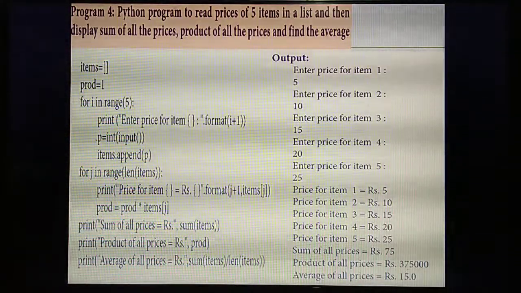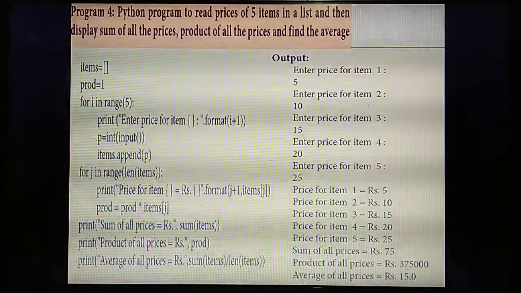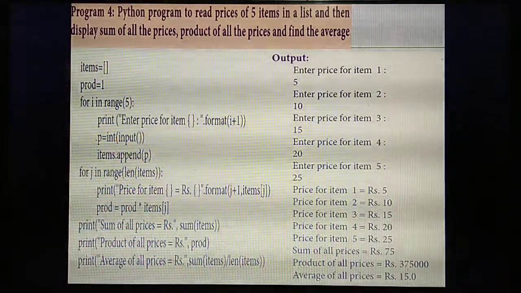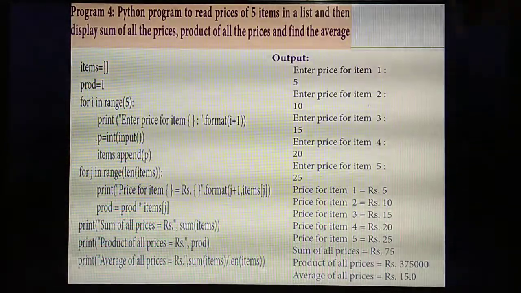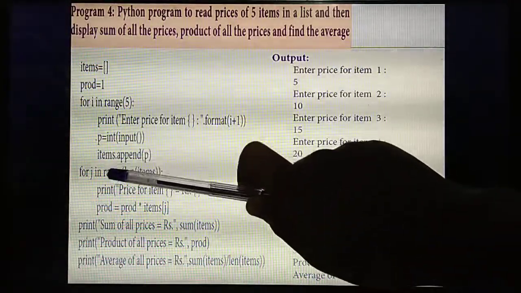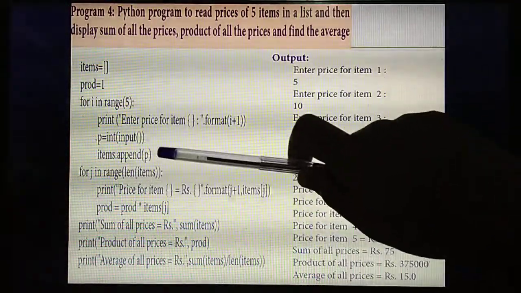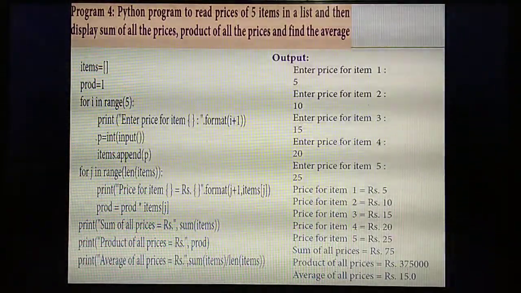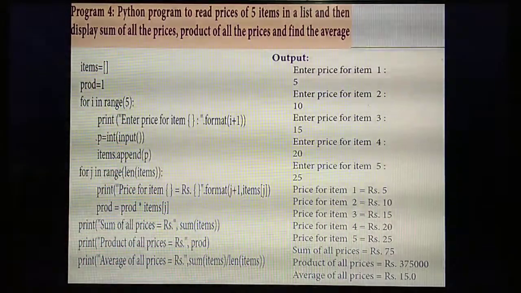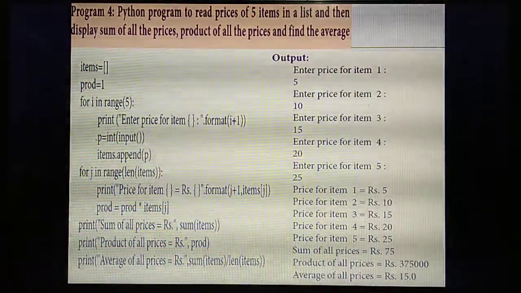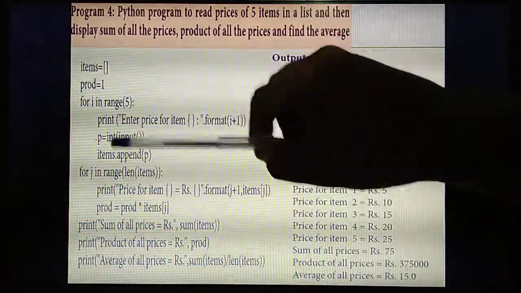In the last program you had to take the sum of all the things. So for that, first you need to find the length of the list. Likewise, you give another loop, for j in range of the length of the list, how many items you are entering. So, what's the name of the function to find the length? len of. What's the name of the list? Items.